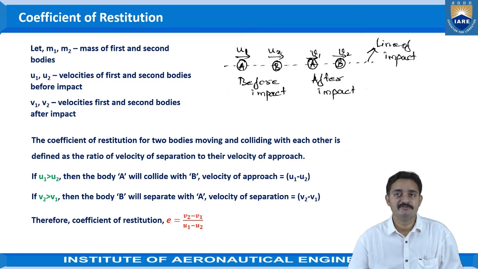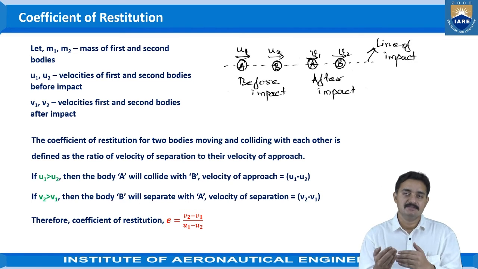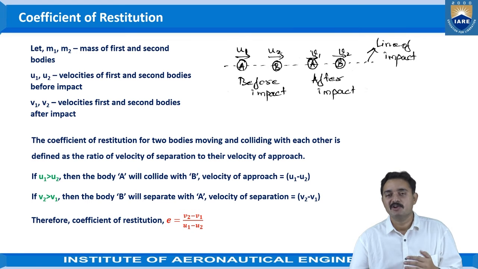Therefore, the coefficient of restitution, represented with the letter e, is given as V2 minus V1 divided by U1 minus U2. This is the same equation that we derived in Newton's law of collision. This is the ratio of velocity of separation to the velocity of approach.